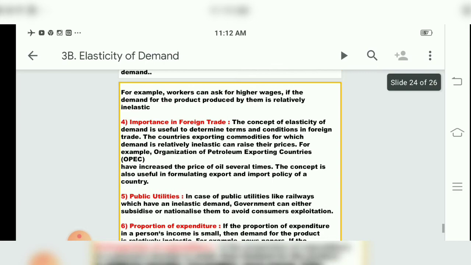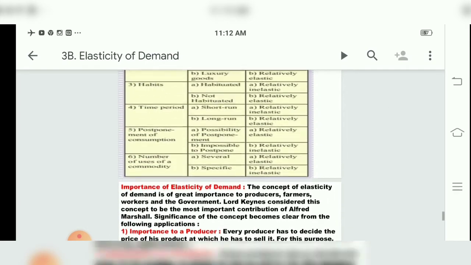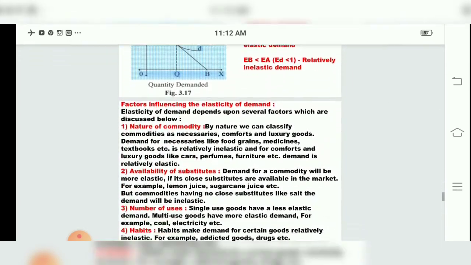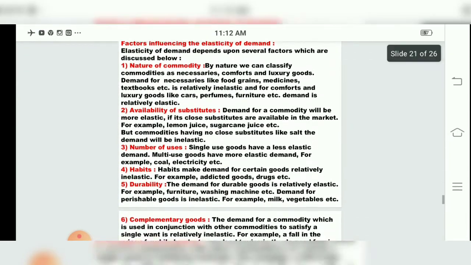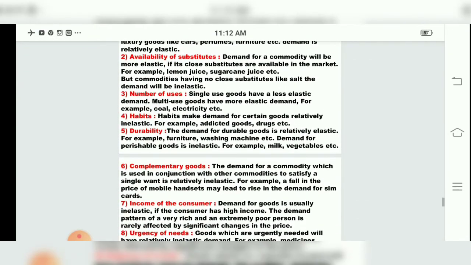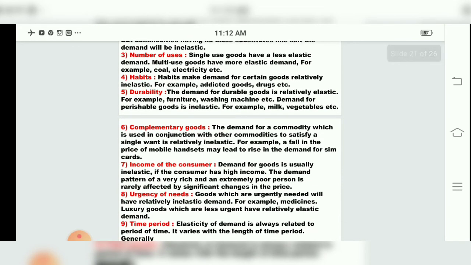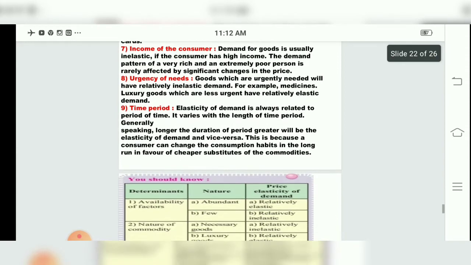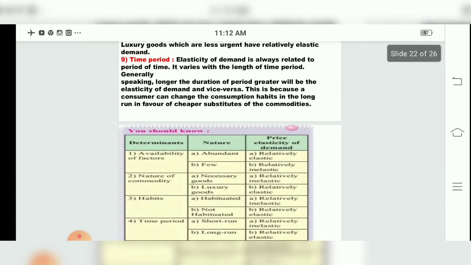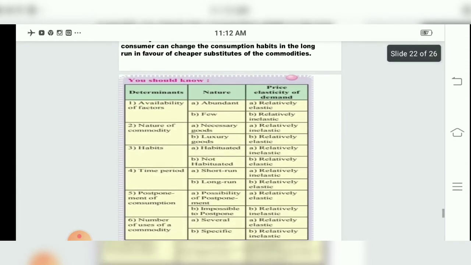So this all we studied, children, in, say, we started from factors influencing the elasticity of demand, where we studied about nature of commodity, availability of substitutes, number of uses, habits, durability, complementary goods, income of the consumer, urgency needs, and time period. So this all we studied in elasticity of demand.